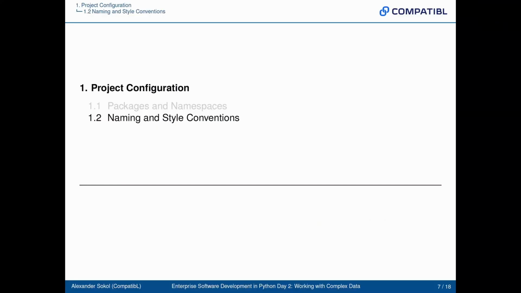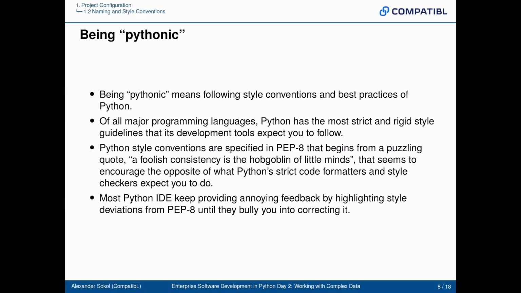All right, now naming and style conventions, right? You hear sometimes someone wrote code that's very Pythonic, right? Or basically development is very Pythonic versus not Pythonic. Okay, so what's Pythonic? Of all major programming languages, Python has the most strict and rigid style guidelines